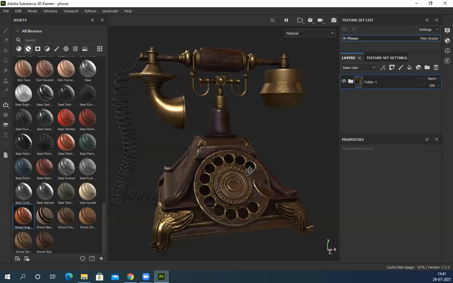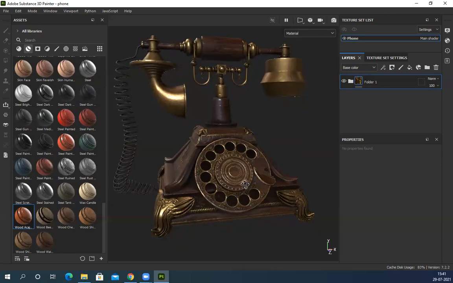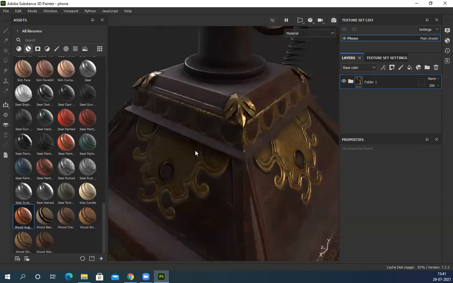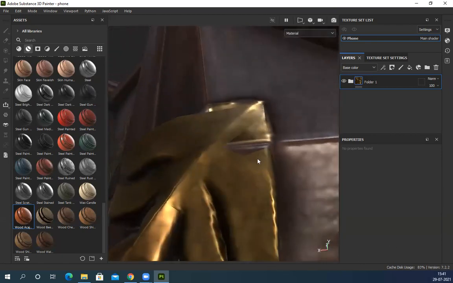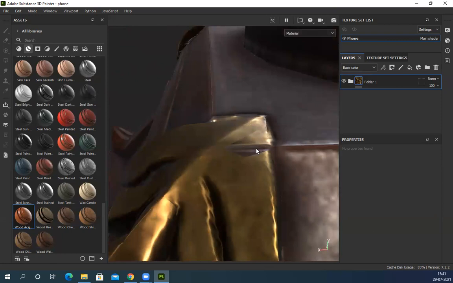Suppose I have created this model and in my model I found a small error here. You can see, zoom in, small error. My model is slightly intersecting here. So what I can do is go back to my software. Let's do it now only.